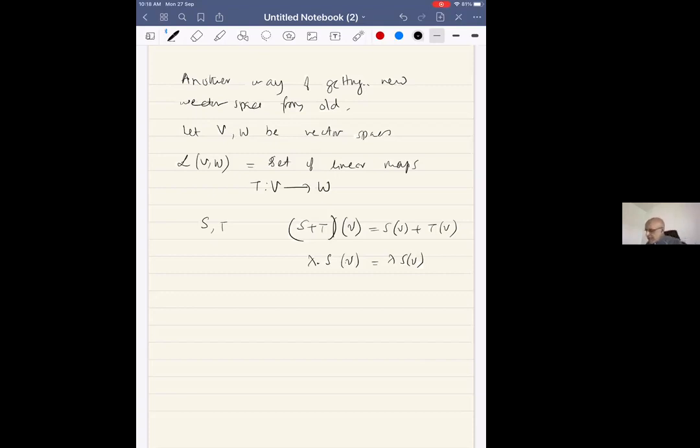And what is the zero linear map? Identically equal to zero. Sir, all elements of V go to 0 of W. Very good. It sends every v in V to 0 of W.